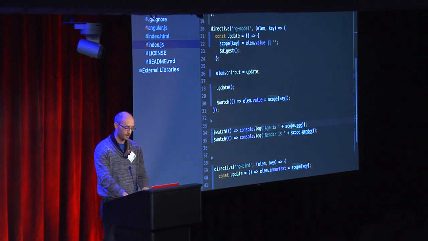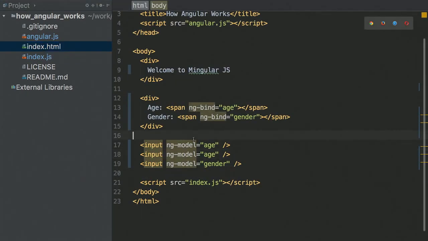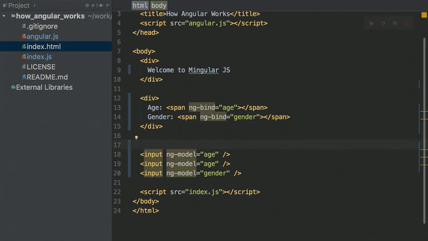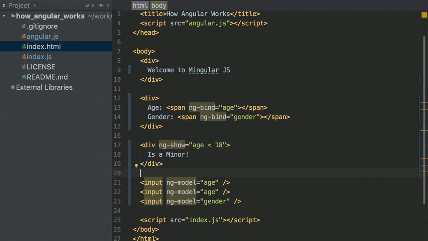I want to do something like this. How about we get a minor warning? Is a minor, ng show, if age is less than 18. So that's a bit complicated, right? We have to listen to changes in the scope, but suddenly we know what kind of change we want to listen to.